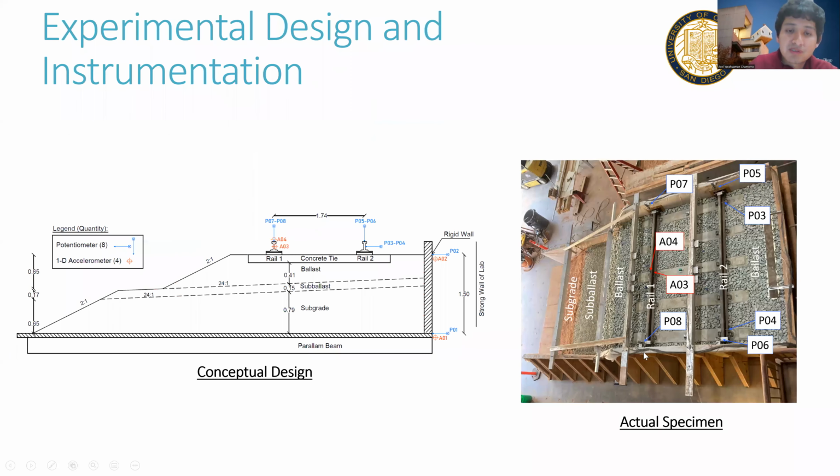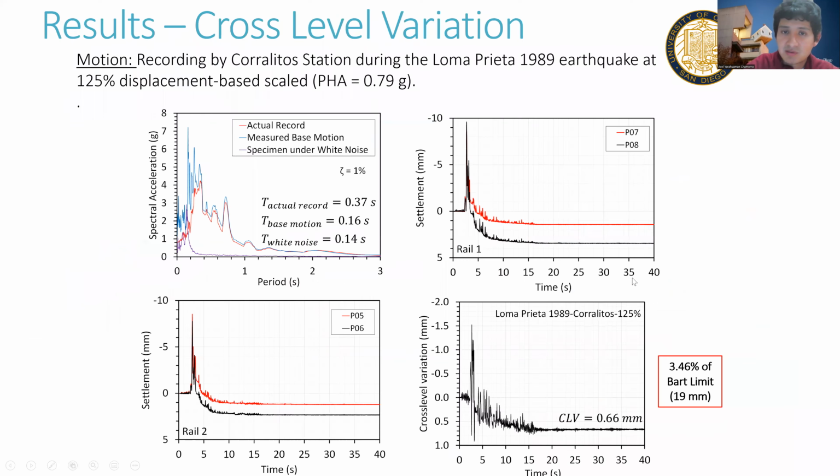How did we approach this project? We considered a half embankment specimen, considering 3 soil layers, a subgrade, a subballast, and a ballast, where the rails were monitored by linear potentiometers and also 1D accelerometers. As you can see, the conceptual design is on the left and the actual specimen on the right.